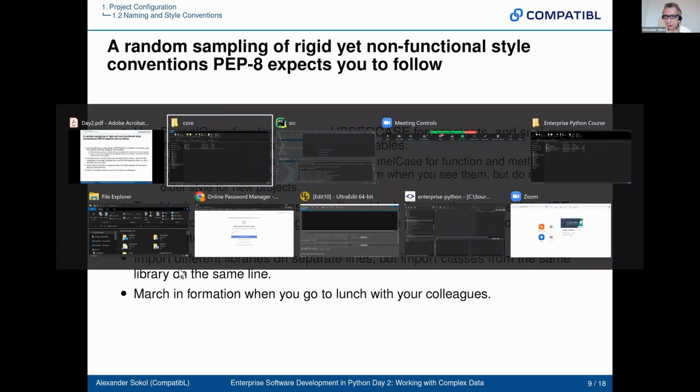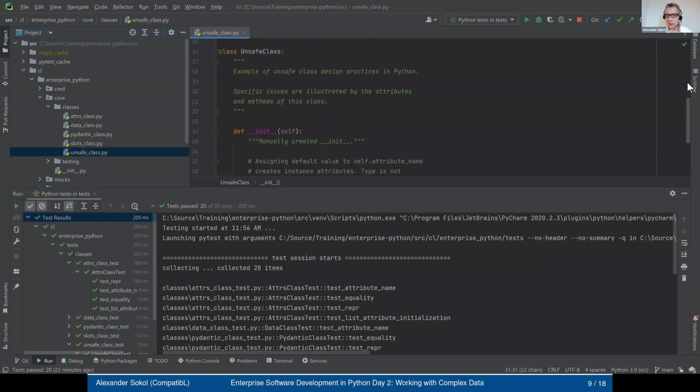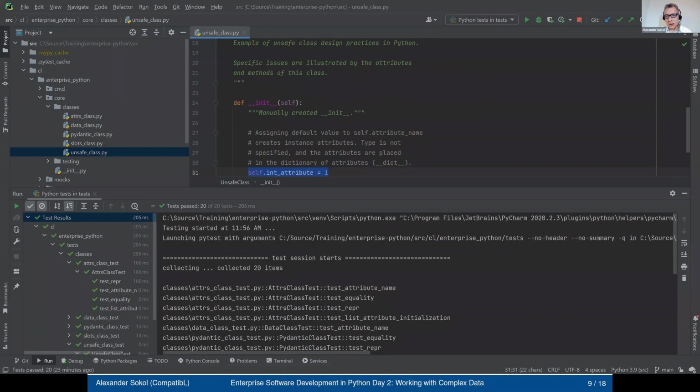Where's PyCharm? Go back to PyCharm, right? So let me open a class. Let's just open this unsafe class. I'll explain a bit later why it's unsafe. Okay, let's take a look here. There's a line here, so I put an extra line. PyCharm doesn't like it, right? So what does it say? I'm just trying to put the mouse on it.